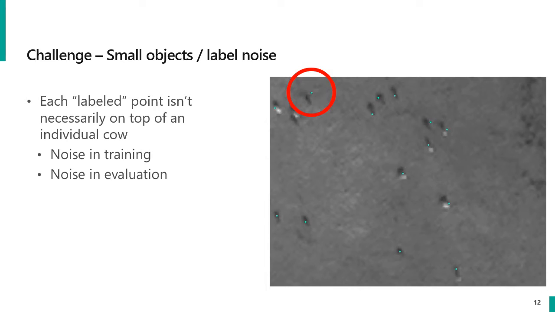One large problem in this dataset is that each label isn't precisely aligned with the corresponding object in the image. For example, in the image on the right, you can see that the label point is offset from its corresponding cow. And this is because this dataset was created by ecologists for studying the interaction of elk and cattle and not for the purpose of training a machine learning model. Nevertheless, we can repurpose this if we're careful about how we use the labels in both training and evaluation.